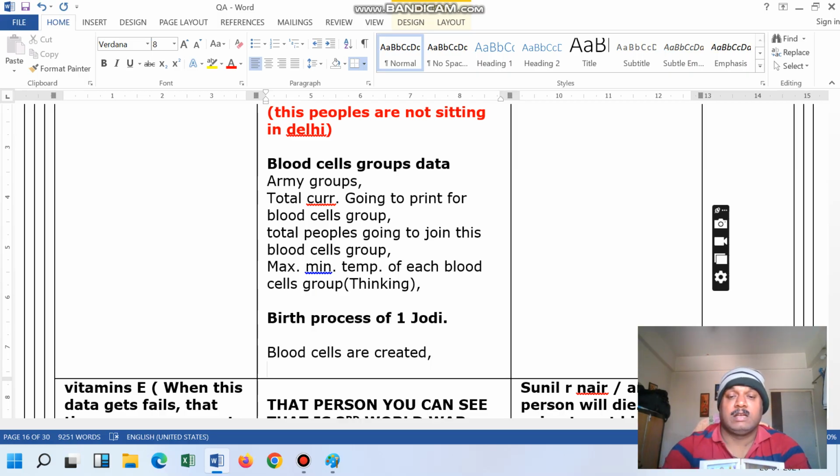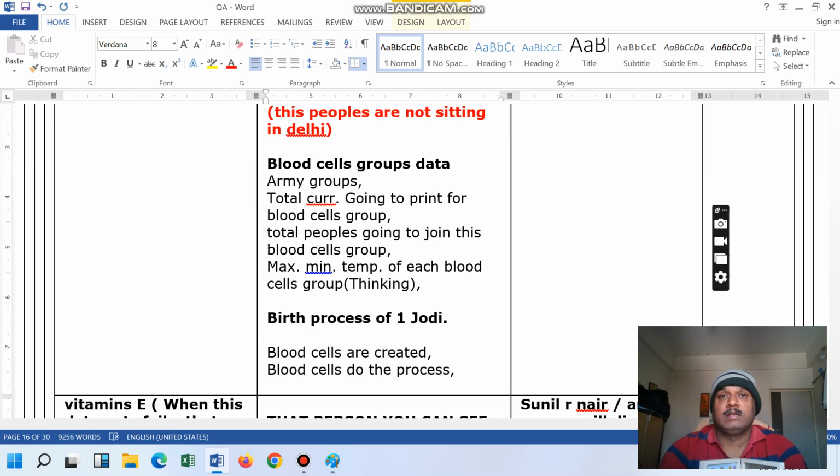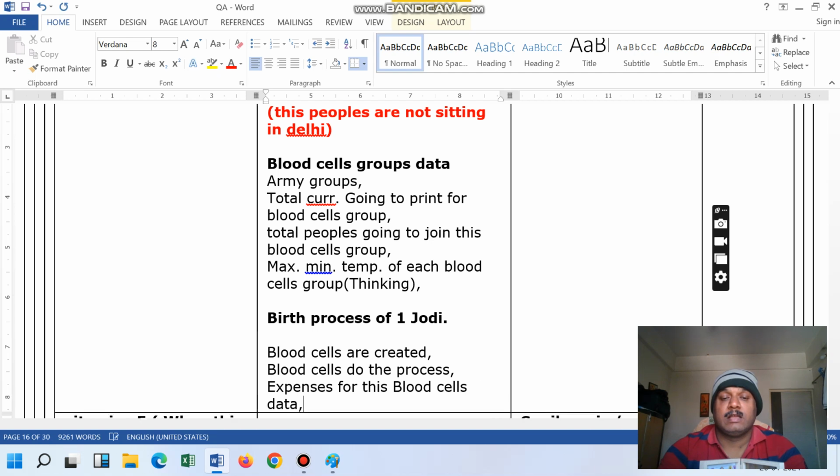Blood cells are created, then the blood cells do the process. Then expenses for this blood cells data.